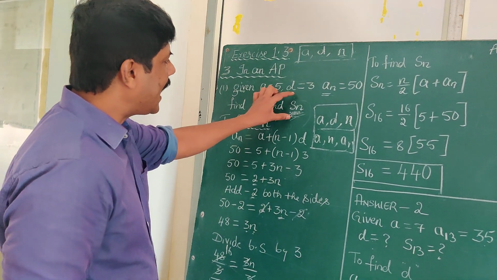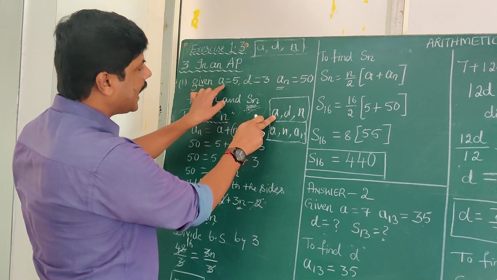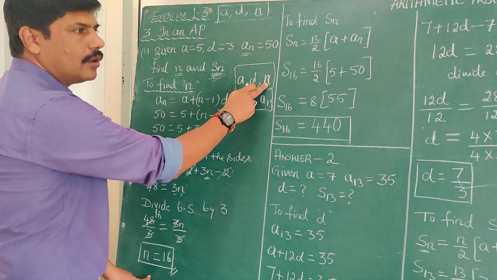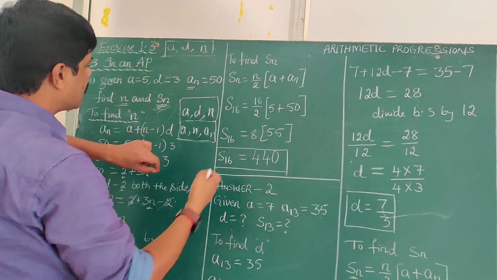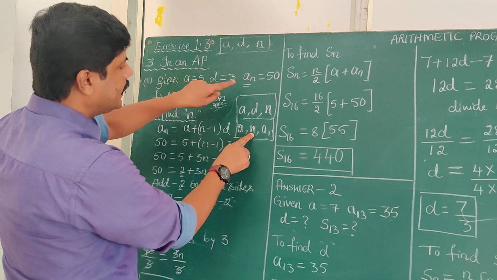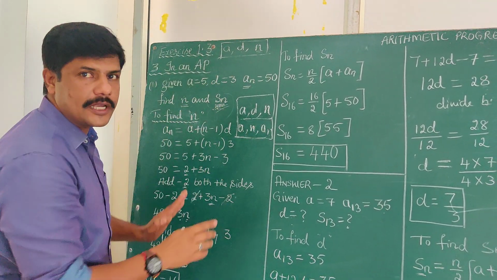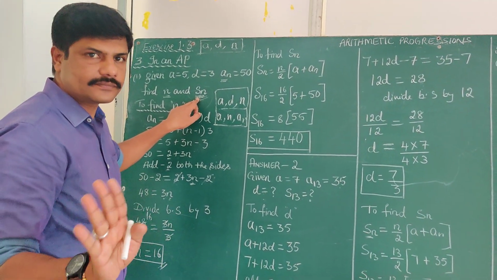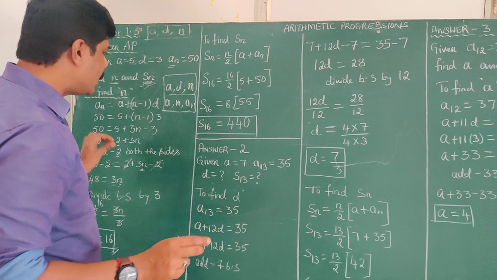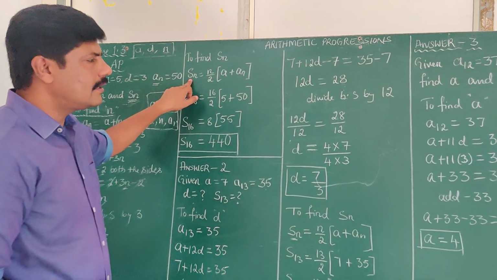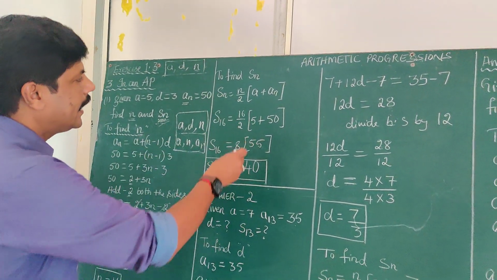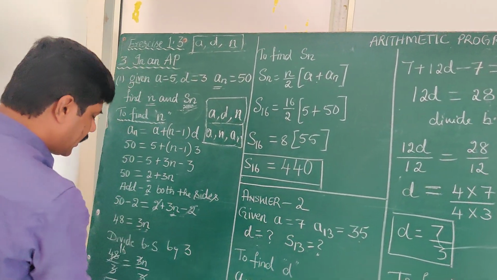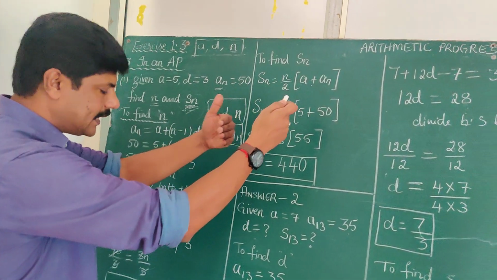Now you can see we have a, d and n value also. Therefore, you can use the first formula, or a, n and an value is also there. Using both the formulas, you can find Sn. That is no issue at all. I am going to use the formula Sn is equals to n by 2 into a plus an. So that n we have got here, sum of 16 terms it is now.